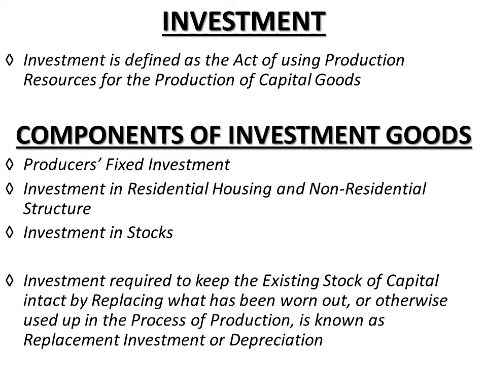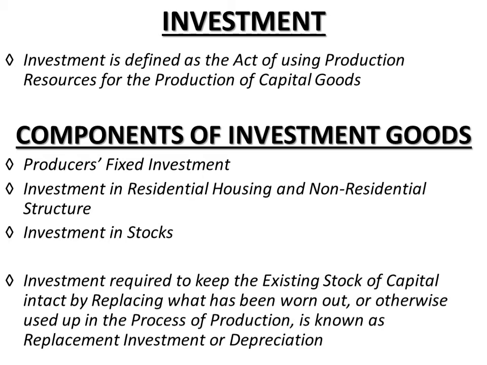Now, by deducting depreciation from gross investment, which is the investment on all the three components, right? When you deduct the amount of depreciation from gross investment, we get net investment. It is the net investment which increases the total stock of capital in the economy, right?